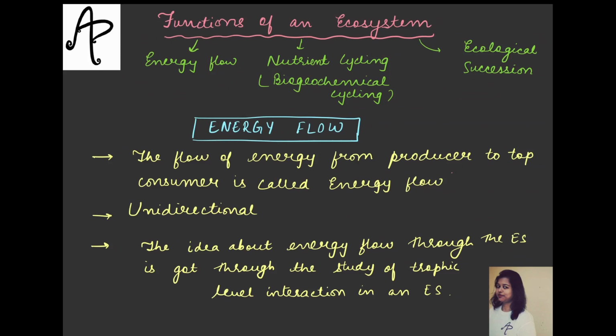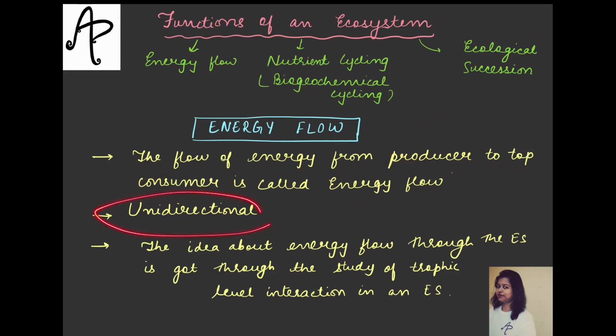Now, when we talk about the flow of energy, firstly you need to remember that this flow happens from where to where, कहाँ से कहाँ होता है. So this flow of energy happens from the producer, the one who produces. For example, हम तो plants की बात करेंगे because animals तो produce नहीं कर सकते ना, plants ही कर सकते. So from the producer to the top consumer. So this is the definition for energy flow, that there is flow of energy from the producer, that is the plants, to the top consumer. और वो consumer कोई भी animal, human कोई भी हो सकता है.